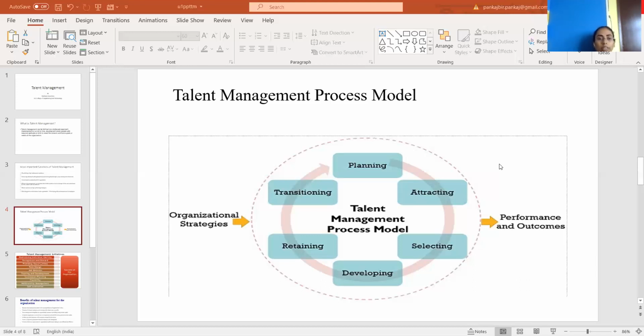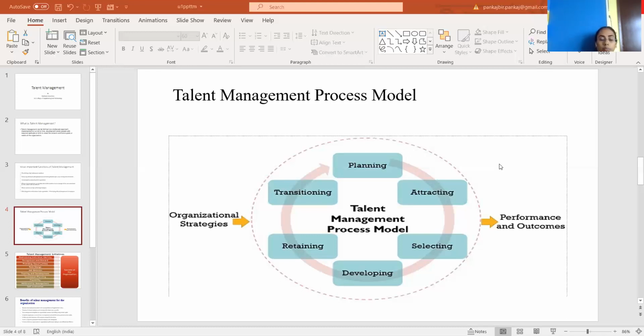The first activity is known as planning. Planning is the initial step in the process of talent management. It involves steps like identifying the human capital requirement, developing the job description and key roles for a particular job, and preparing a workforce plan for the recruitment of employees in the organization. So it is all about planning of human resource and talent in the organization.